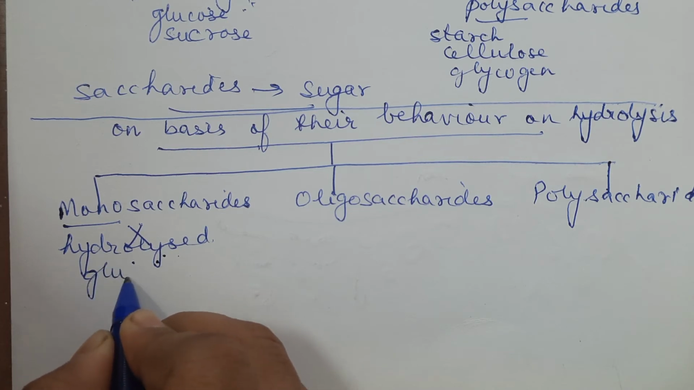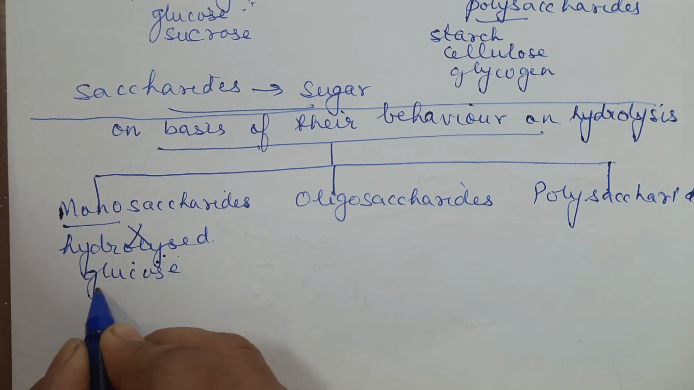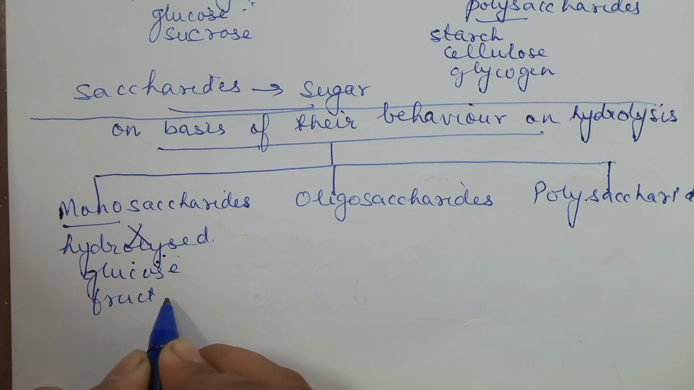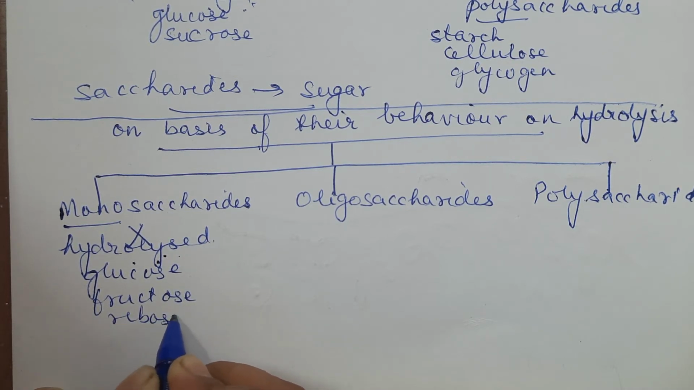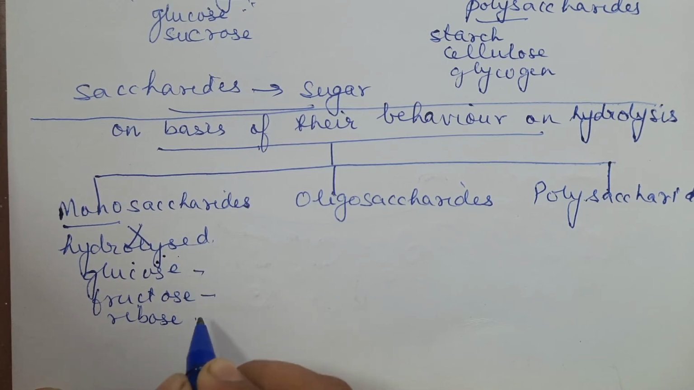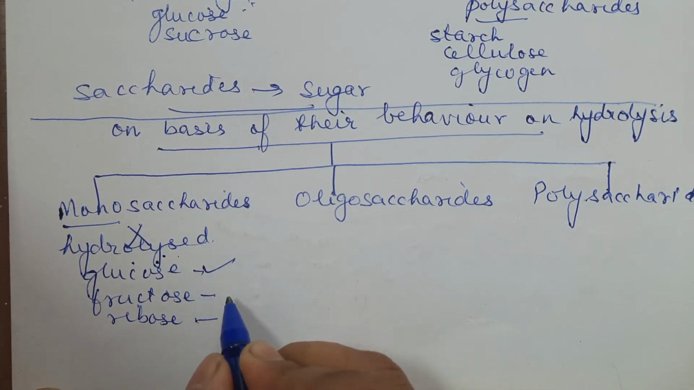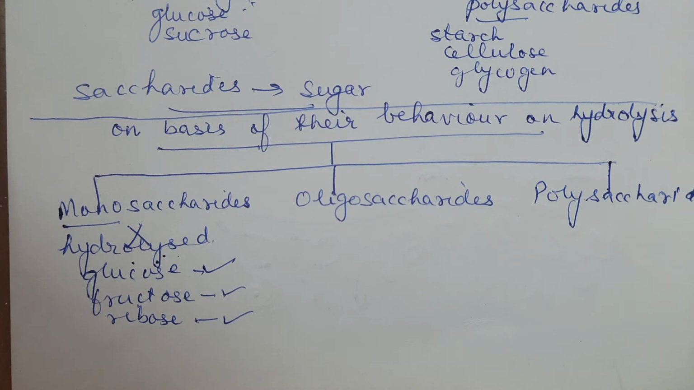An example of this is glucose. You can have fructose. You'll have ribose. You'll come across all these in 12th class chemistry. In this chapter, we'll be studying the structures of all. So these are all monosaccharides. They are the simplest ones. You cannot break them further. You cannot hydrolyze them further. In the presence of water, they will not break into simpler units.